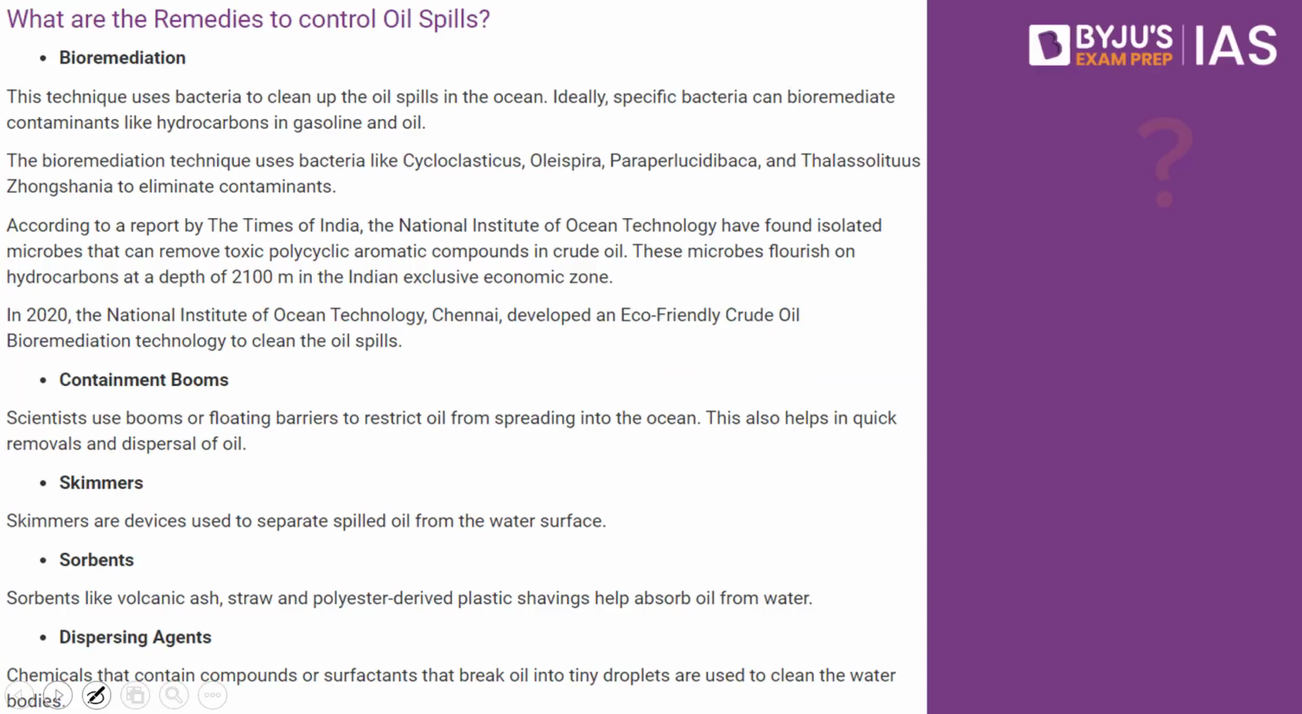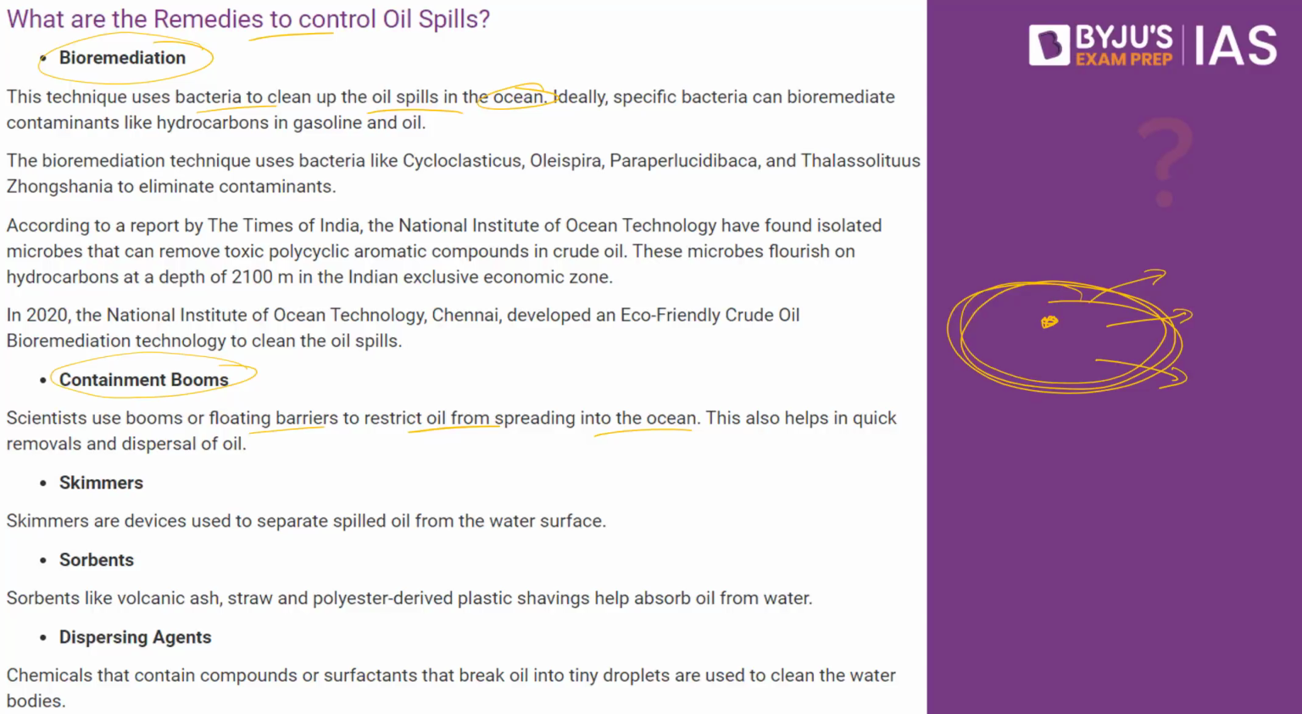So how do we overcome this particular issue? What are the remedies to control oil spills? One, we can make use of bioremediation, where this technique uses bacteria to clean up the oil spills in the ocean. Then we can make use of the containment booms, where scientists use booms or floating barriers to restrict oil from spreading into the ocean. So basically, if the oil spill has happened in a particular region, we will have the containment booms in and around that region so that this oil spill does not spread outside this particular area.